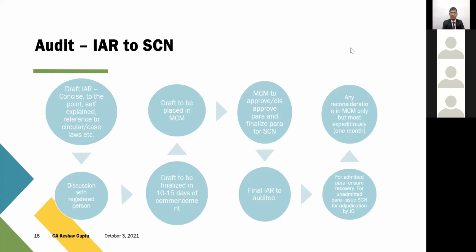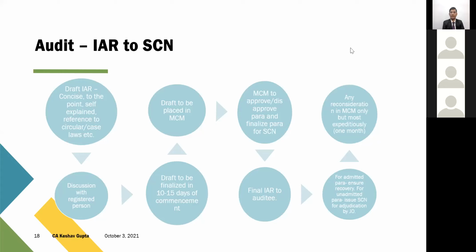Now this draft has to be placed before the MCM. MCM either approves or disapproves the audit para. So they identify which audit paras are finalized for the purpose of show cause notice, and then the final IR is given to the auditee. And supposedly, if the SSC admits to a few of the paras, they are supposed to ensure recovery.